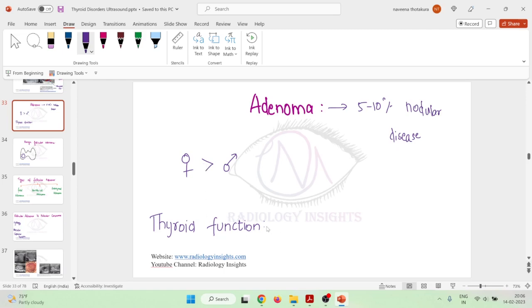And one more important thing is the thyroid function is normal in an adenoma. Only in less than 10% of patients can you see increased functioning of the thyroid gland resulting in thyrotoxicosis. But in the majority of patients, the thyroid function is found to be normal.